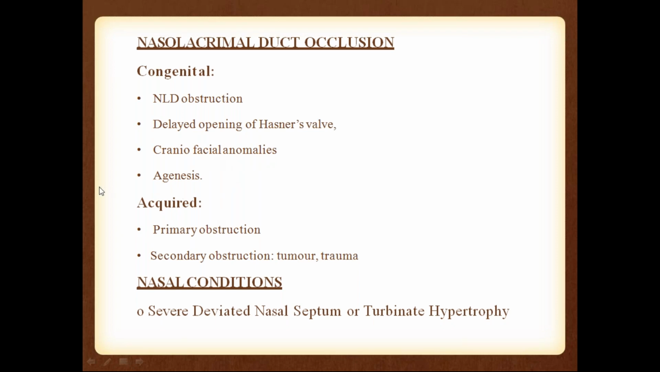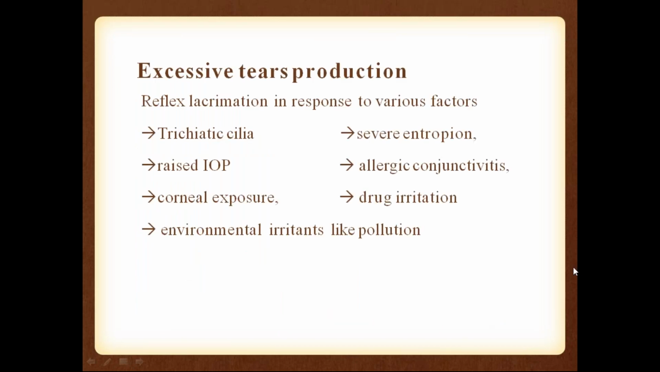Okay, so acquired, it can be primary obstruction because of some infection or something like that, or it can be secondary obstruction, maybe due to trauma or any tumors. So some nasal conditions can lead to nasolacrimal duct occlusion, or even epiphora. There is severe deviated nasal septum. Severe DNS can also lead to epiphora, and turbinate hypertrophy also leads to epiphora.